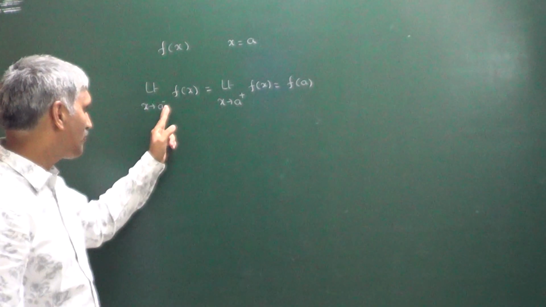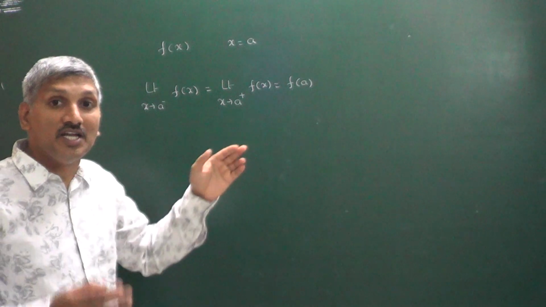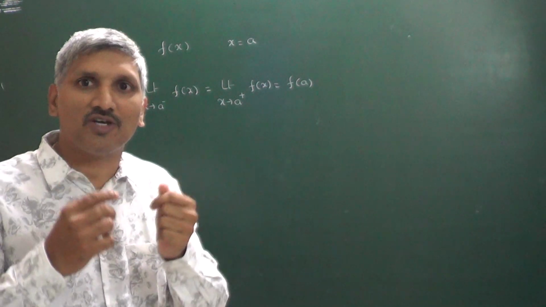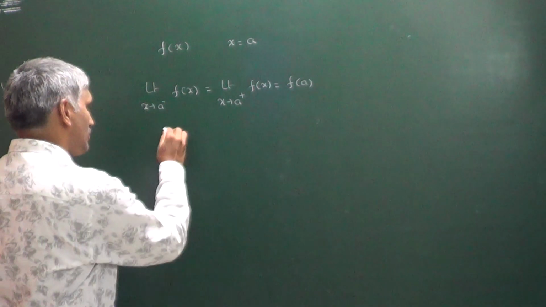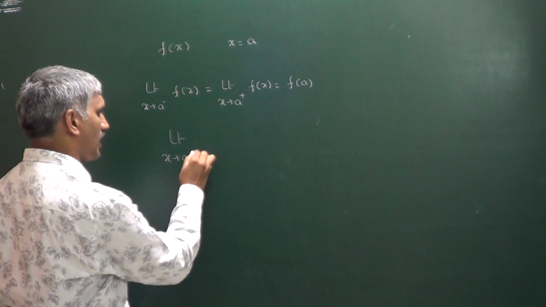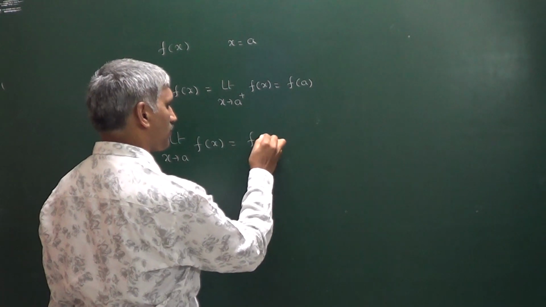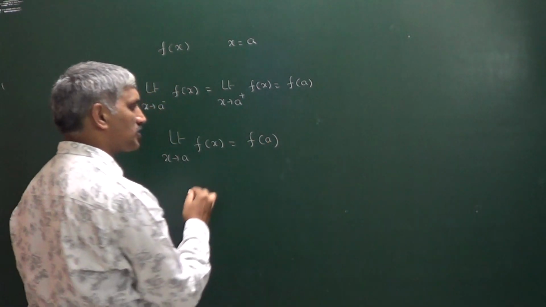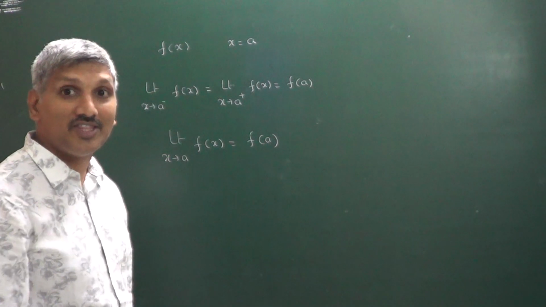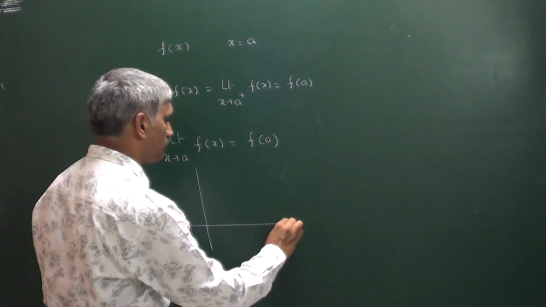So what is the meaning of this? Left hand limit is equal to right hand limit means the limit of a function at x is equal to a exists. So that's why we can write this as limit x tends to a, f of x must be equal to f of a. Limit value and functional value both are equal. Then we say that the function is continuous at x is equal to a.